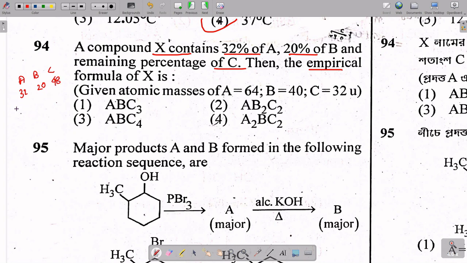If you divide by the masses, you will have the moles. So A is 64, and 20 divided by 40. The calculation is easy here.